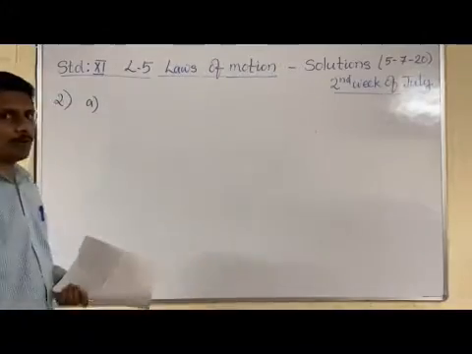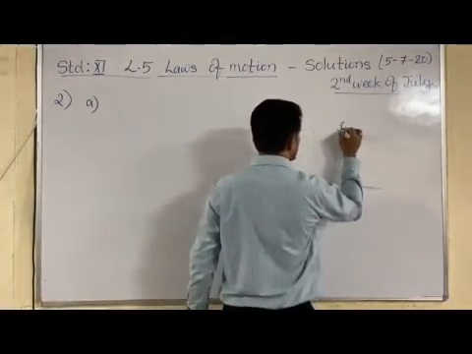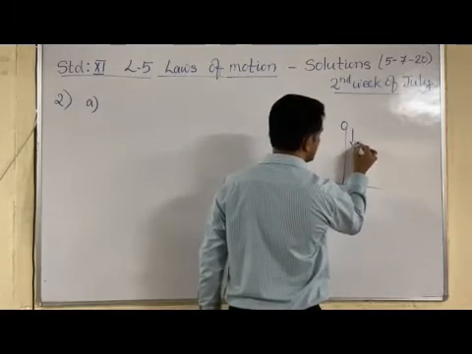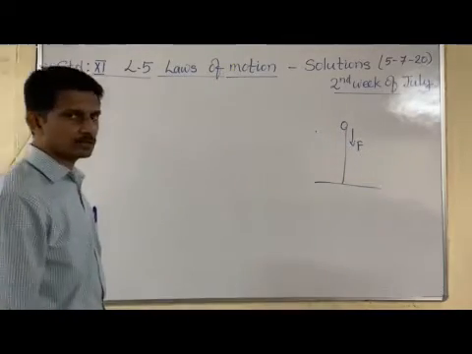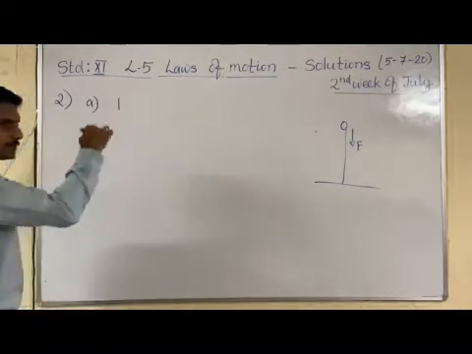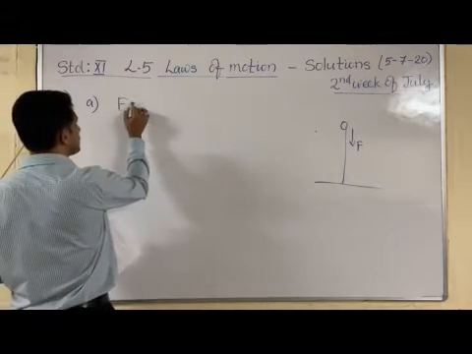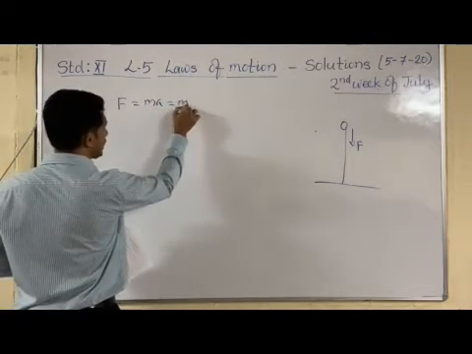When this object is going in the upward direction, what is the direction of the force acting? Gravitational force is acting vertically downward. The value of the force is given by F equals ma, in this case mg.